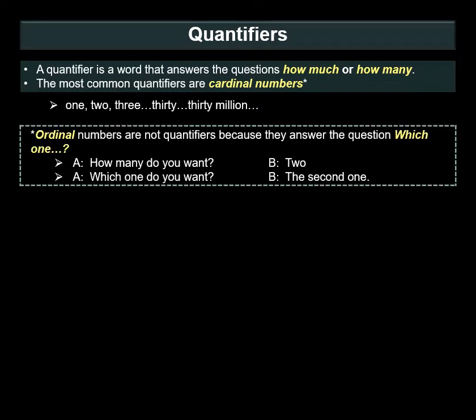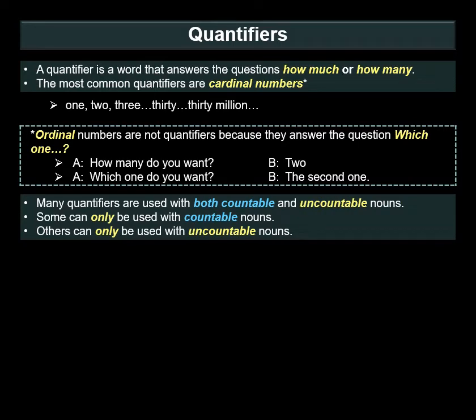Ordinal numbers, these are first, second, third. They are not quantifiers because they answer the question, which one, not how many or how much. So, how many do you want? 2. That is a quantifier. Which one do you want? The second one. Second is not a quantifier.